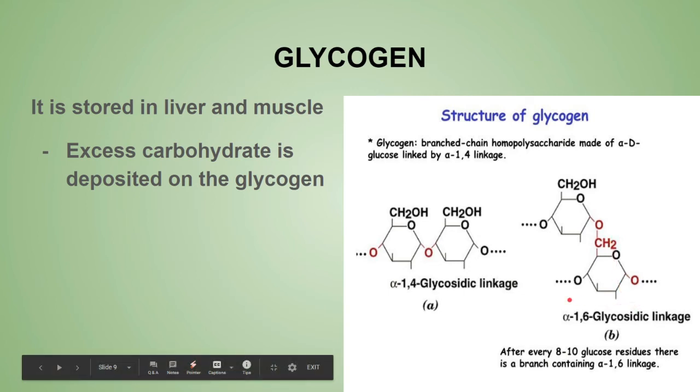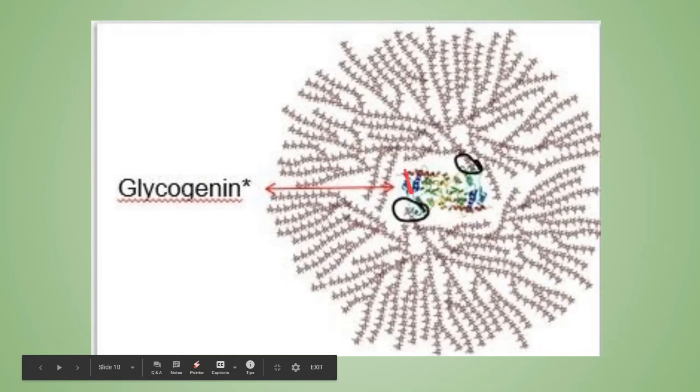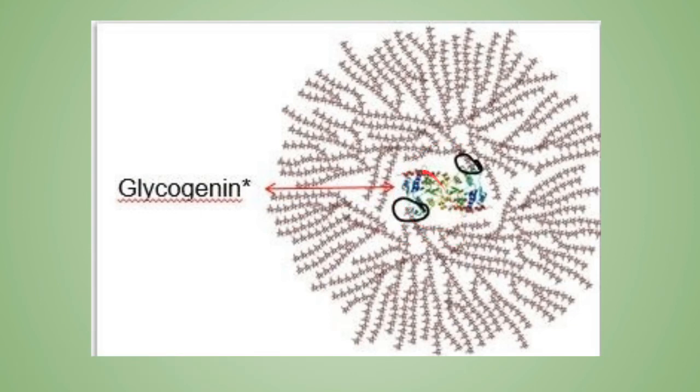And remember this structure of glycogen. In the center there will be a primer protein, and that primer protein is known as glycogenin. The innermost core of glycogen contains a primer protein known as glycogenin, and glycogen is more branched and more compact than amylopectin. Just remember, amylopectin had a molecular weight of about 1 million, and glycogen is around 5 million. So glycogen is more branched and more compact compared to amylopectin.